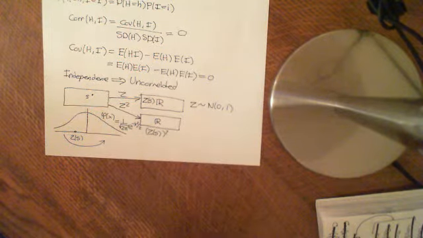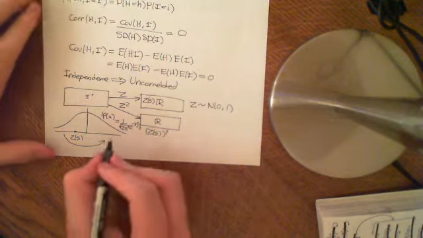Well, think about what the PDF means. The PDF tells you, remember what it means.